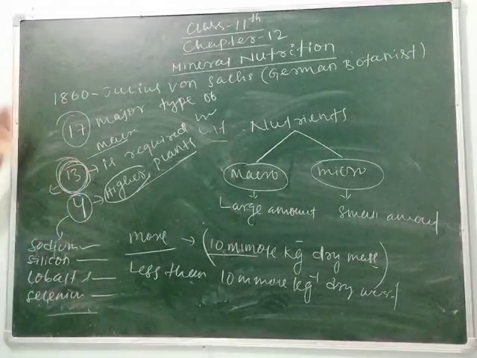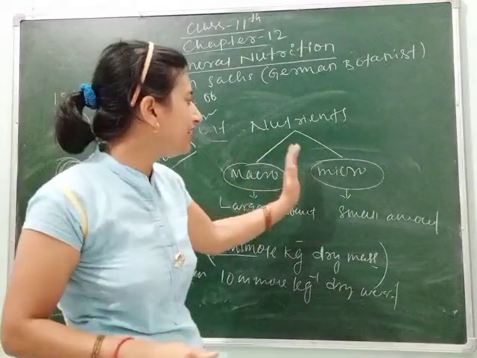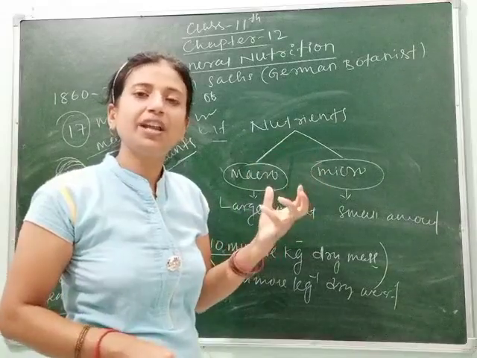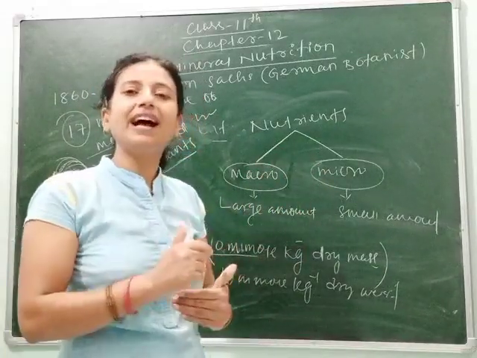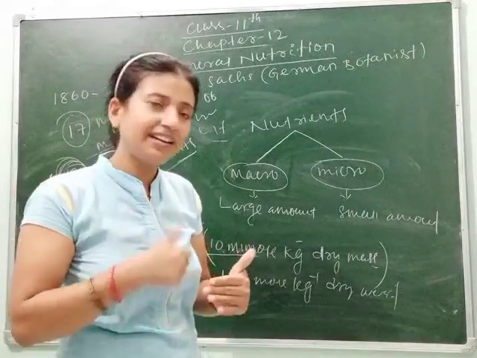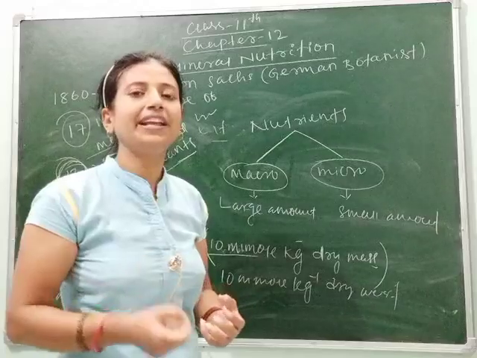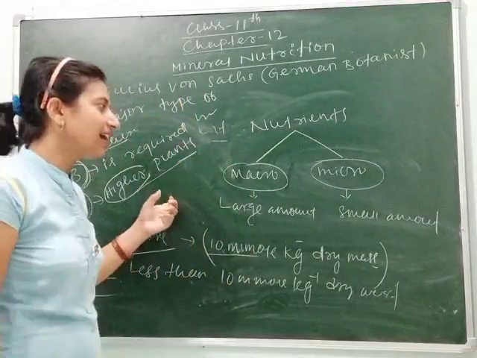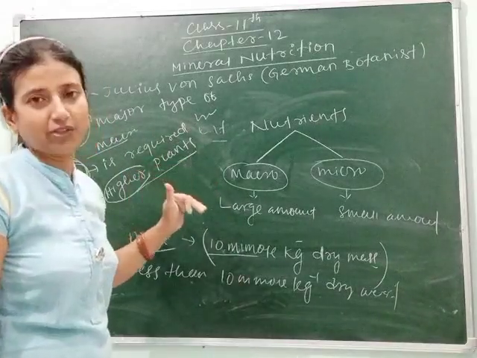Out of 13, some are included in macronutrients and some in micronutrients. From where these nutrients are obtained by the plant, what is their importance, what are the functions of different mineral nutrients, and what will happen if the plant does not get them properly, we will study all about this in the next class. For today, this is all about your introduction to macro and micronutrients.